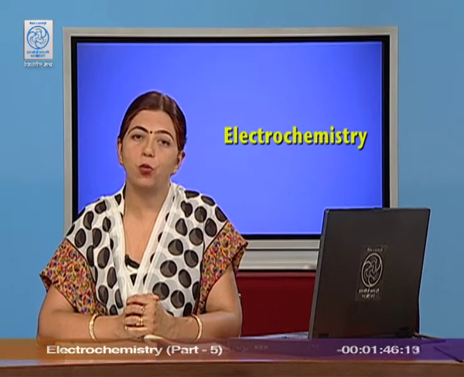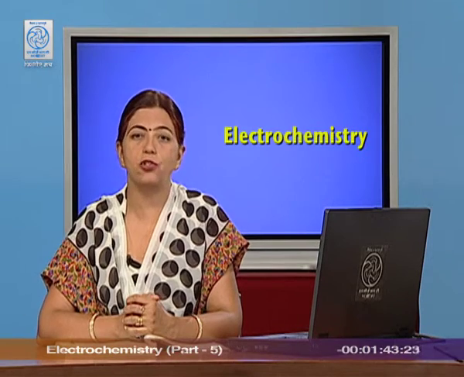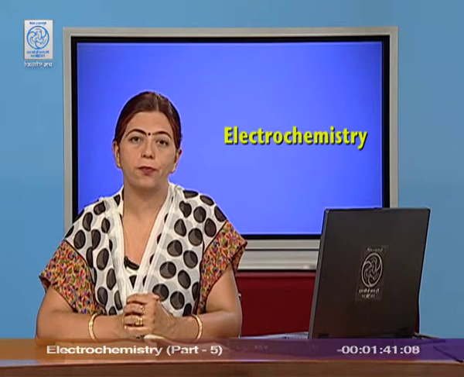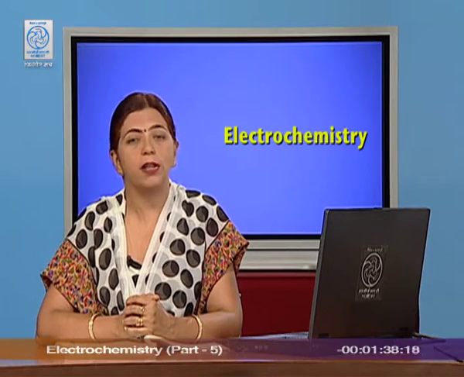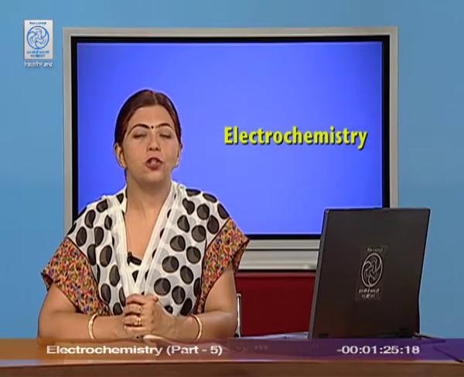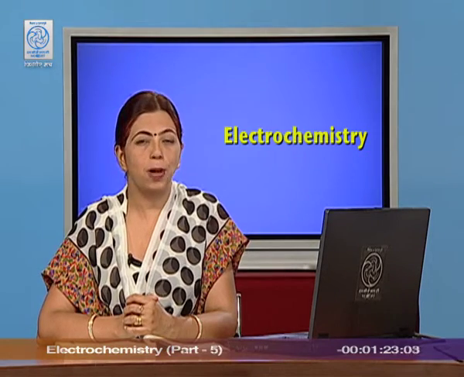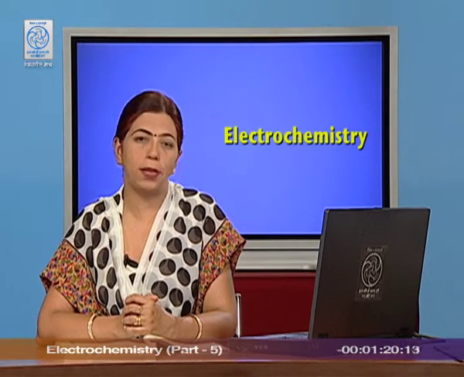That means it will lose electrons and it gets oxidized to Zn2+ state. These two electrons are accepted at cathode. Manganese is reduced from +4 state to +3 state by accepting the electron, and ammonia gas is formed. This ammonia is not released as gas, but it combines with the zinc ions and forms a complex. The reactions at anode and cathode and the transfer of the electron from the anode to cathode is responsible for the production of electricity.